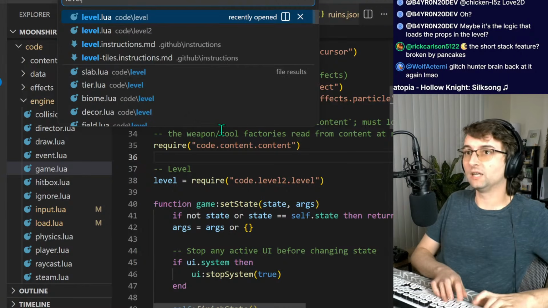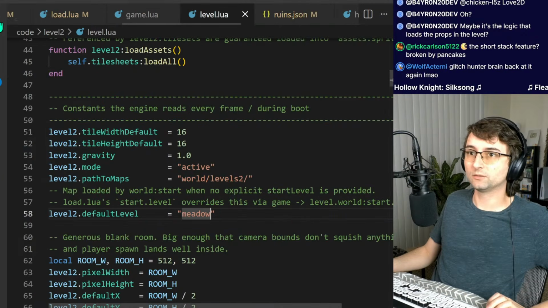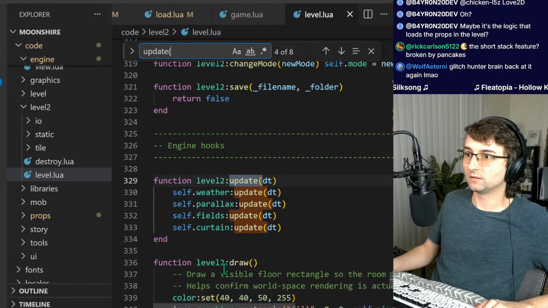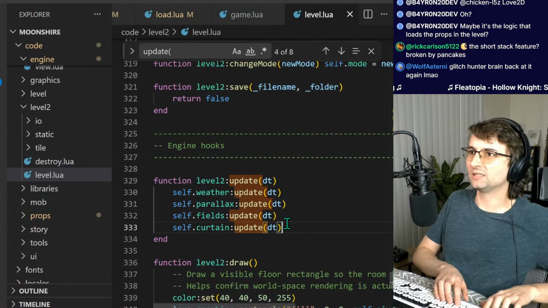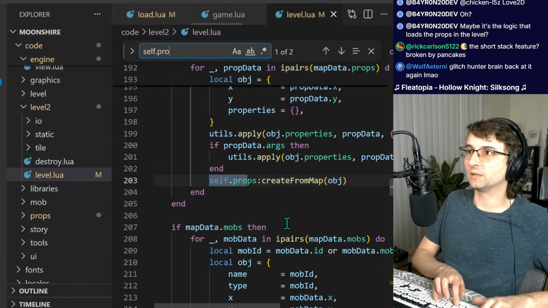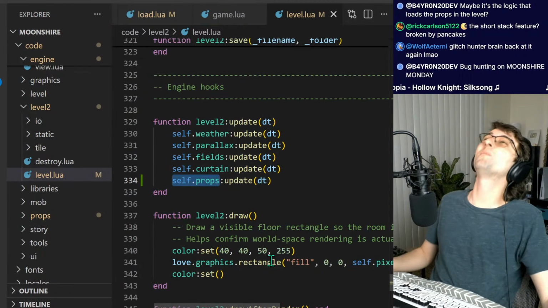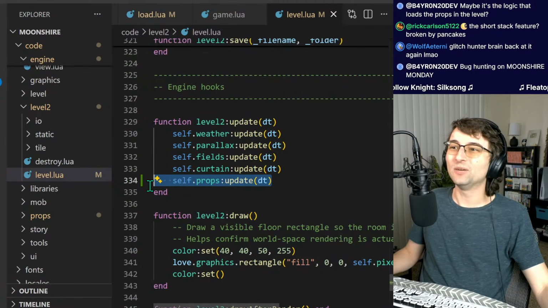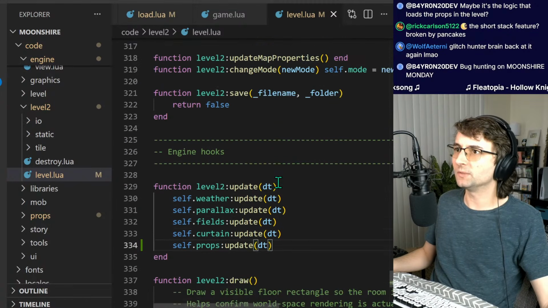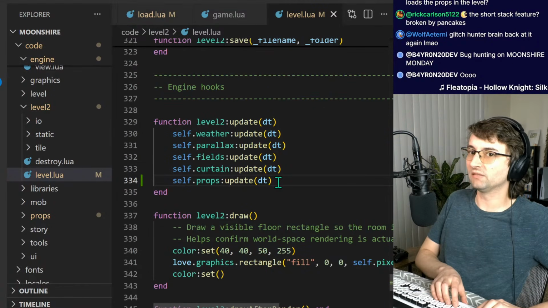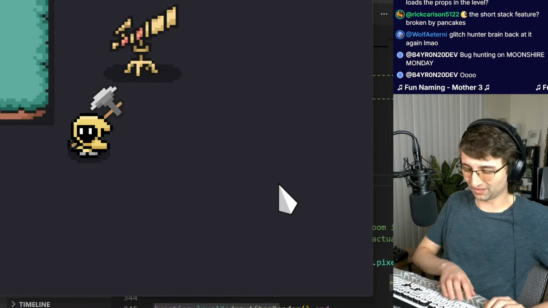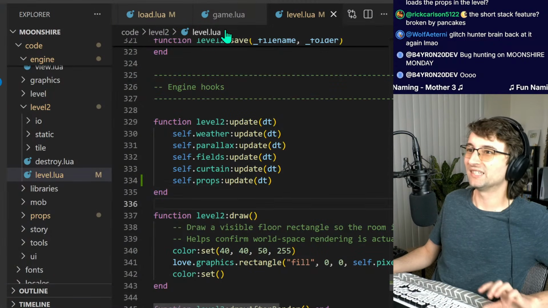I think that in level 2 update, wherever this is, update. Does it say self.props, :update? I don't know if it has self.props. It does. Oh my gosh, that was the problem. It wasn't updating the props. Does it need to update the mobs? Let's see if that was the problem. That was the problem. Problem is solved. Problem solved. That is the issue.